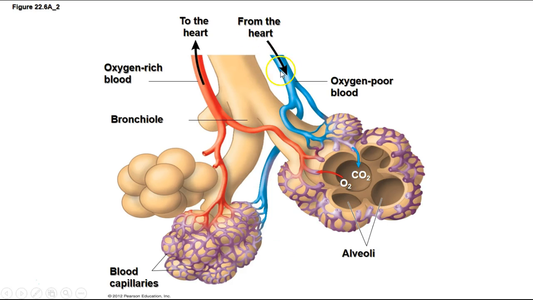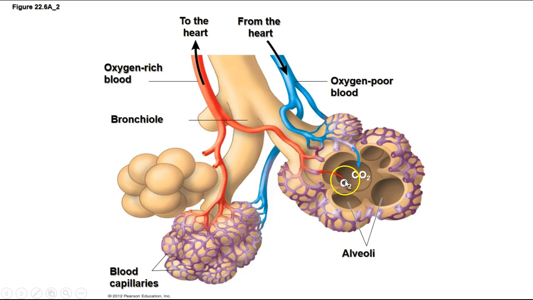Here we have the functional part of the lung. This is a cluster of alveoli. The alveoli are little air sacs at the ends of the bronchioles, and they're surrounded by a capillary bed. The capillaries are very small blood vessels, the walls of which are only 1 cell thick, and the walls of the alveoli are also about the same thickness.